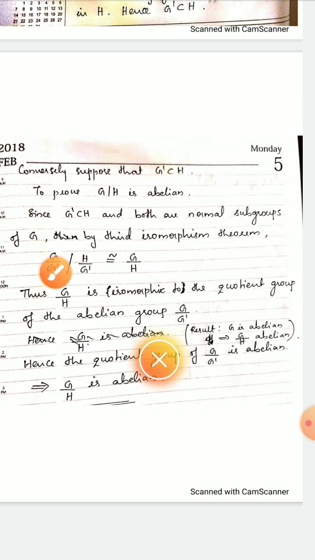Okay. And this G by G dash is abelian, from the property of commutator subgroups. So since this G by G dash is abelian, this factor group is abelian. By using the result that if G is abelian, then G by H is abelian, this quotient group or factor group is abelian, and since G by H is isomorphic to this quotient group, G by H is also abelian.